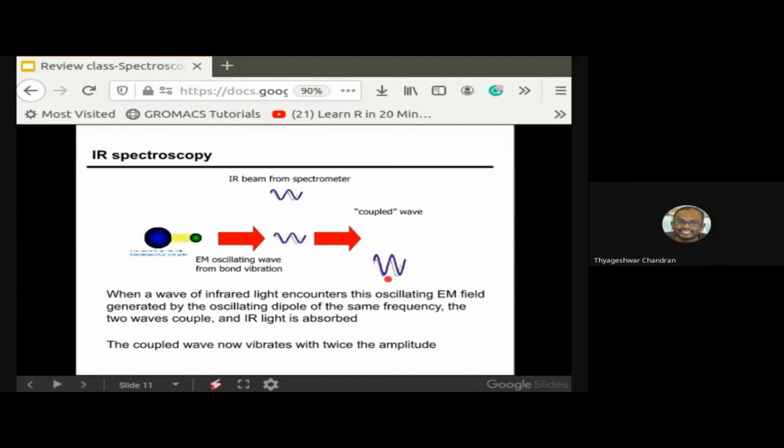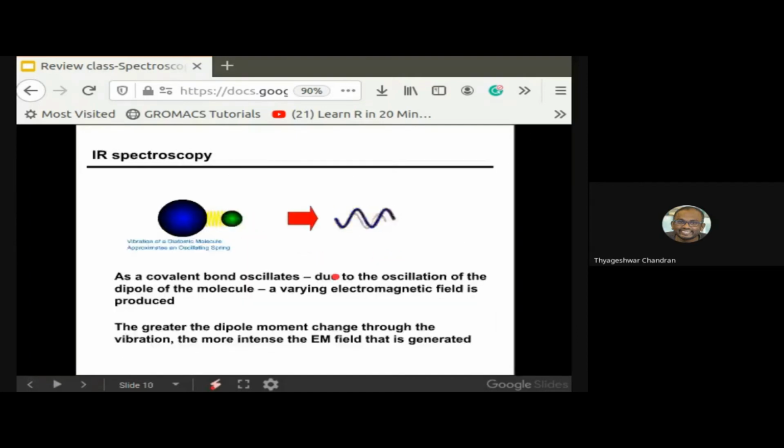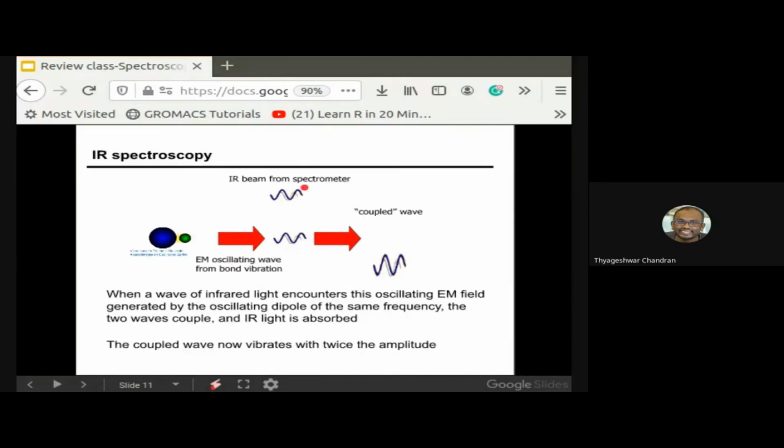The opposite is also true. It means this molecule is absorbing the IR beam, so that's why it is producing an amplified signal.